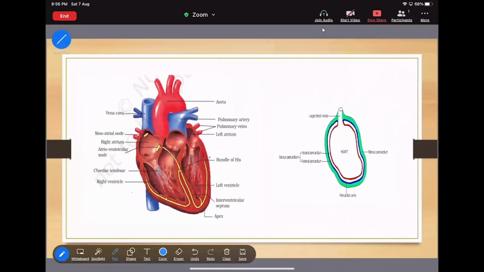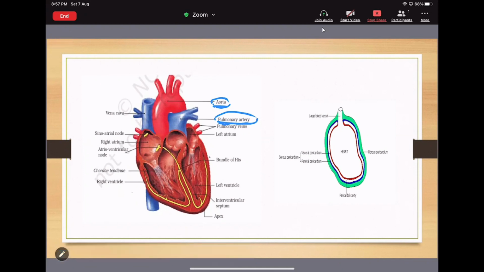See, this is the aorta, okay? And the second thing is the pulmonary artery. Now I am saying that this aorta and this pulmonary artery are surrounded by a valve that is called the semilunar valve. Now move to the next point.